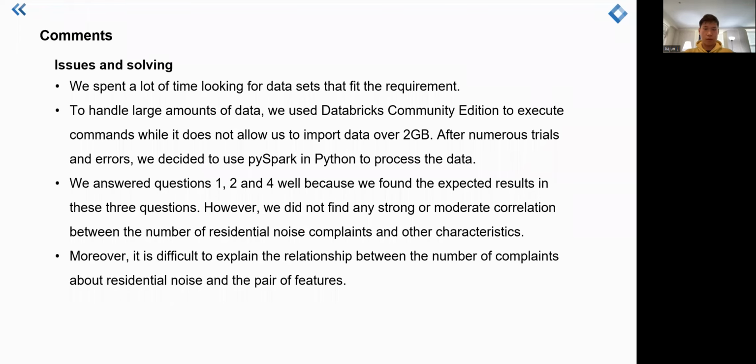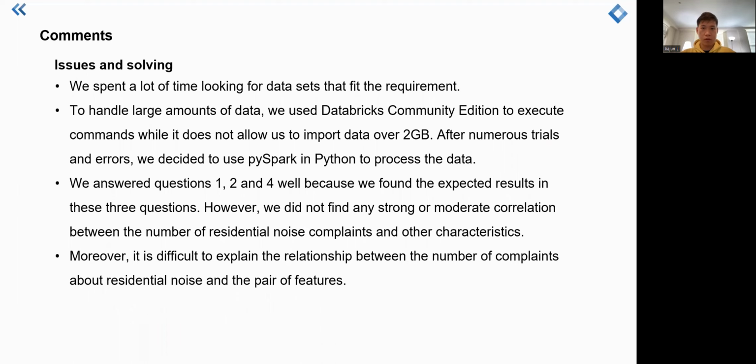In the whole project, we have encountered lots of issues and problems, and we spent lots of time solving them. The first problem we met is the data set. The requirement for the final project is that the amount of data is more than 1 million.